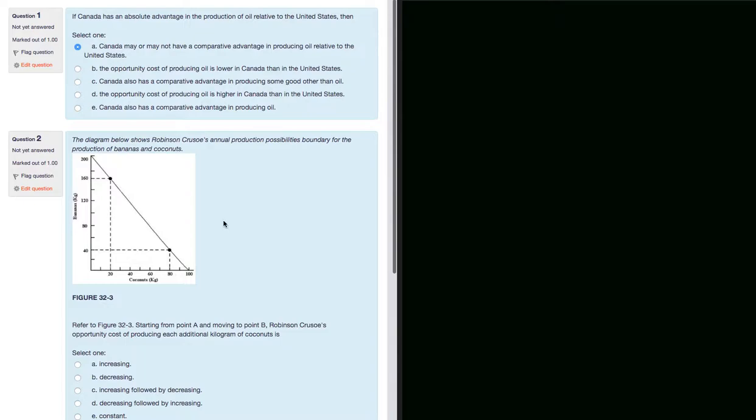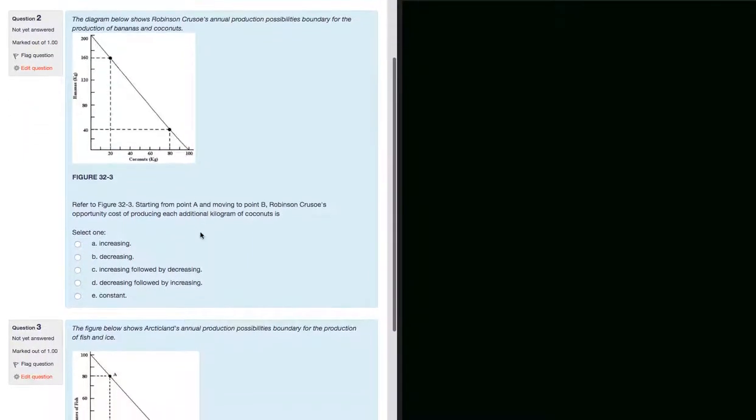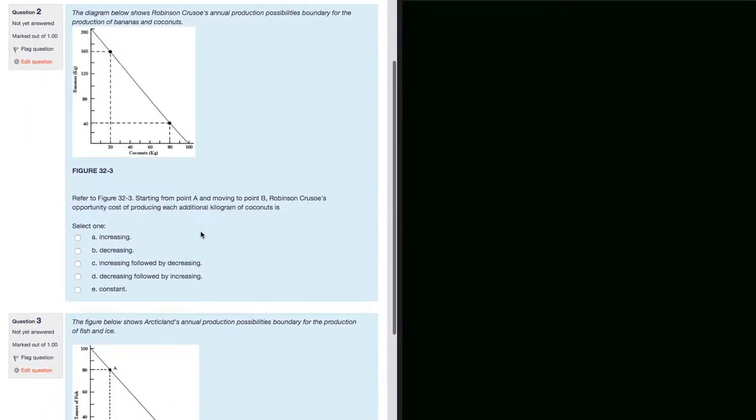If you think about notes from this class, well, the rancher was more productive in both goods than the farmer, but the rancher did not have comparative advantage in producing both goods relative to the farmer. The diagram below shows Robinson Crusoe's annual production possibilities boundary for the production of bananas and coconuts. Refer to this figure. Starting from point A and moving to point B, Robinson Crusoe's opportunity cost of producing each additional kilogram of coconuts is what?